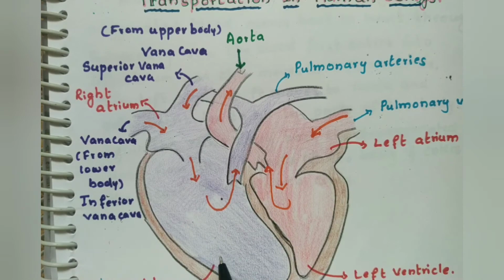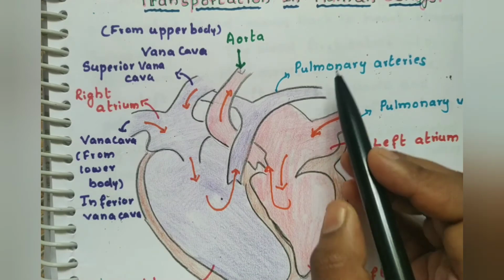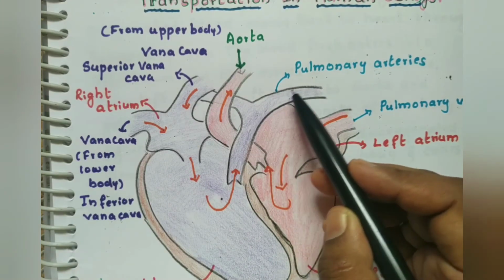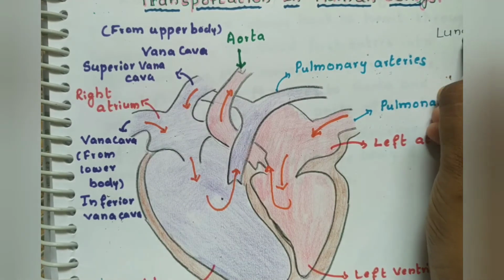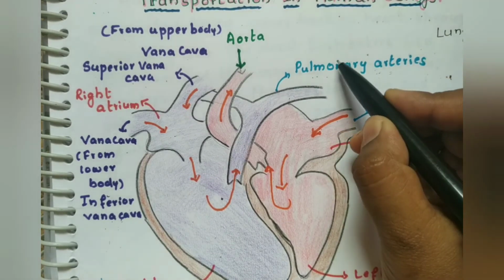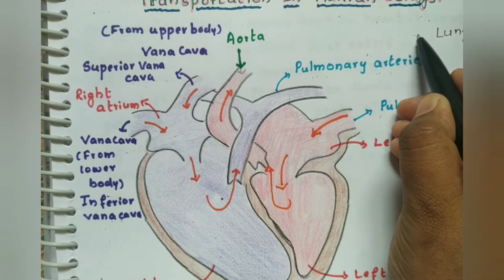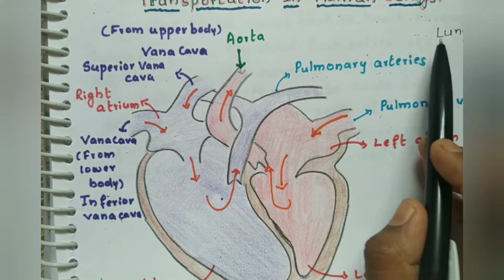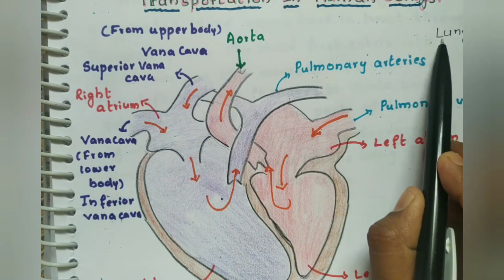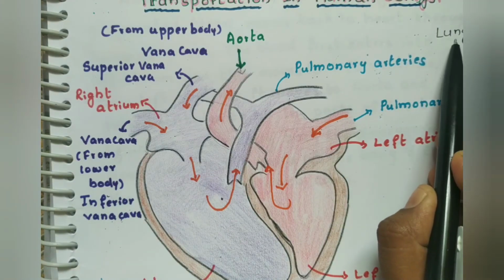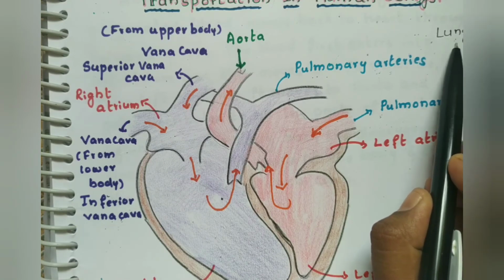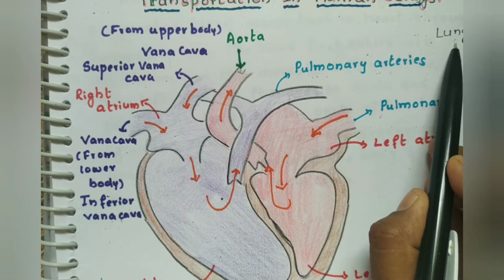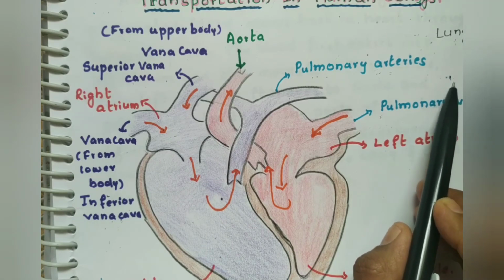From the right ventricle, what happens? The connection is to the pulmonary arteries. The pulmonary arteries will directly be connected to the lungs. I'll write it for you here. The lungs will be there. The pulmonary arteries will go to the lungs, and the lungs will take the carbon dioxide and give the oxygen. Carbon dioxide will be exhaled through the nose, and oxygen will be given to the blood, and that oxygen-rich blood will come through the pulmonary vein.